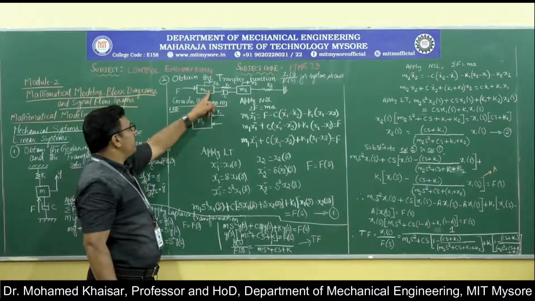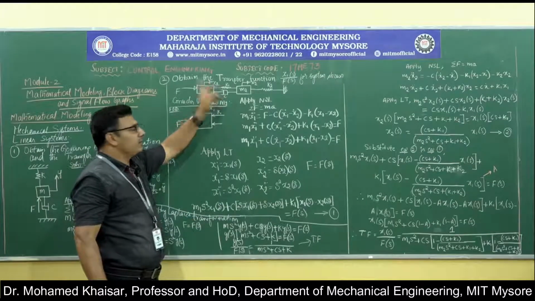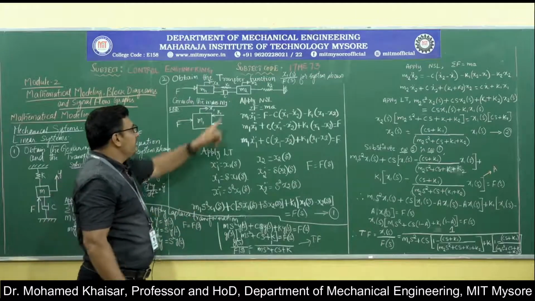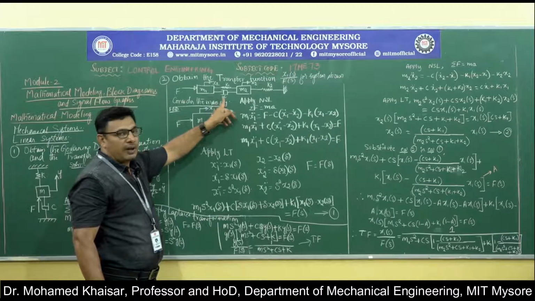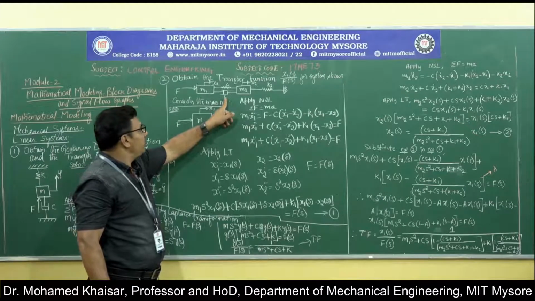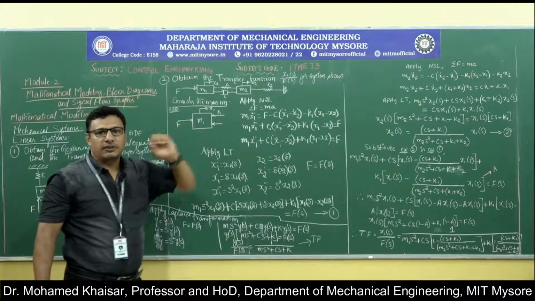Similarly, for the damper, the same thing happens. Whenever the mass m1 is getting displaced by a distance x1, the damper present over here tries to offer resistance by offering C into x1 dot as the resisting force.